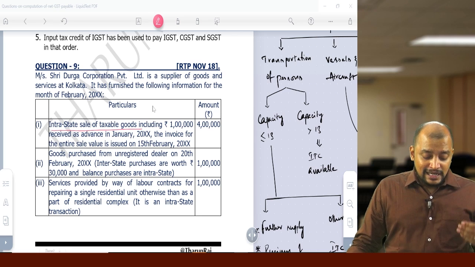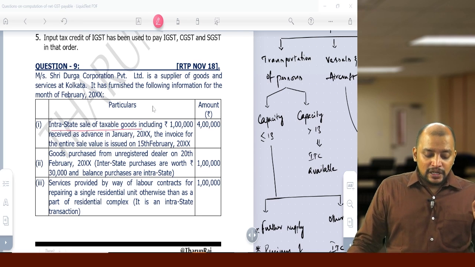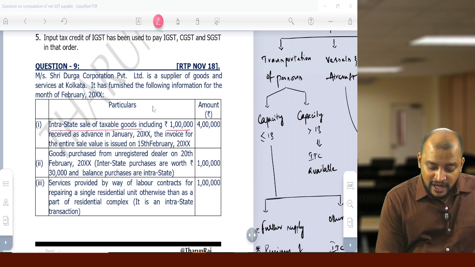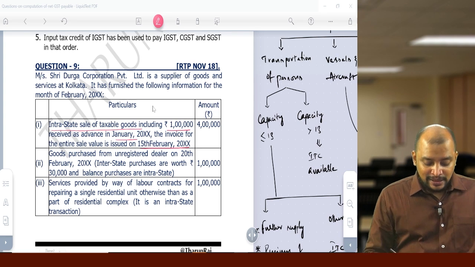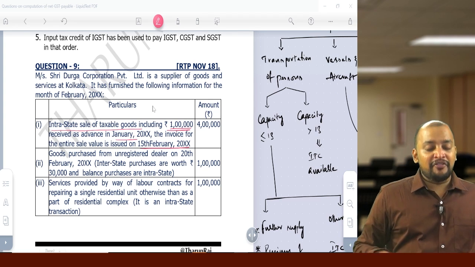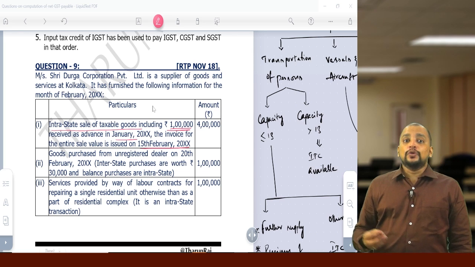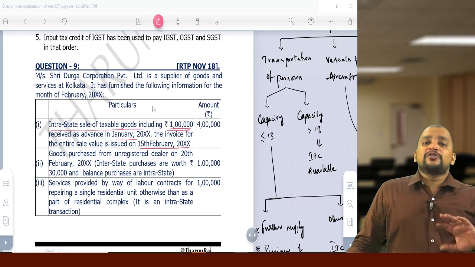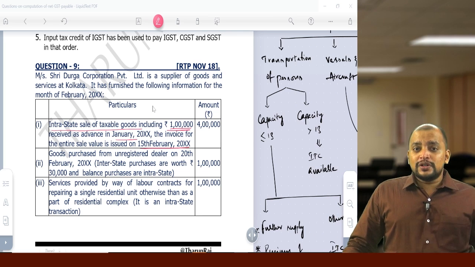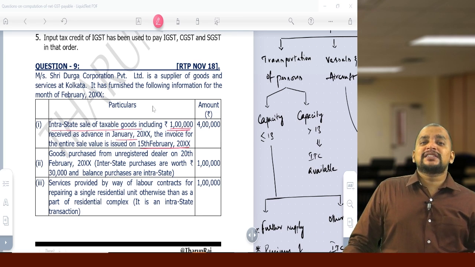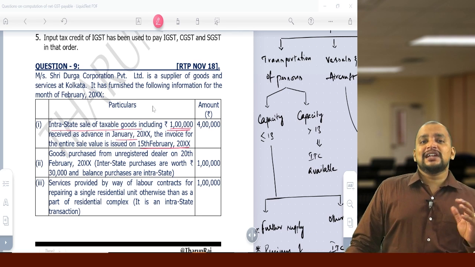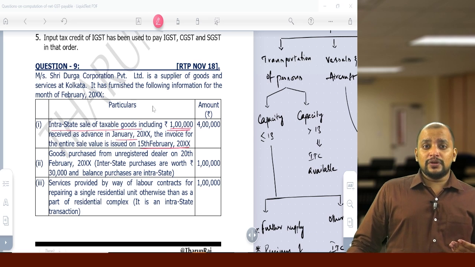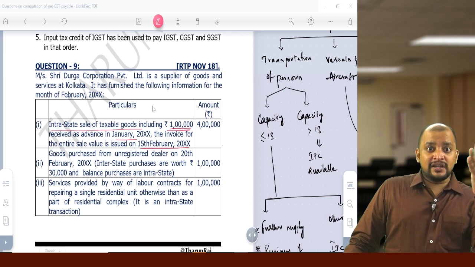Then, so say this, intrastate sale of taxable goods including 1 lakh received as advance in January. The invoice for the entire sale value is issued on 15th February. So this 1 lakh will be taxable in the month of January or February. Now, in case of goods on advances, we don't have to pay GST. Because for goods, the time of supply as per section 12 subsection 2 is due date of invoice or actual date of invoice, whichever is earlier. So in this case, the date of invoice is only relevant, not the advance.